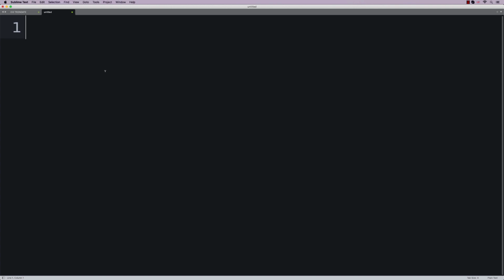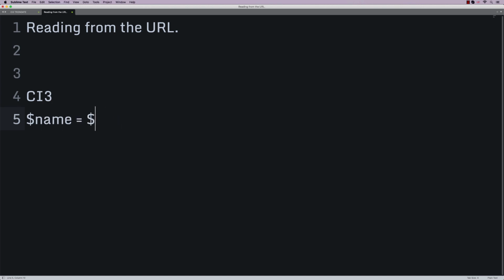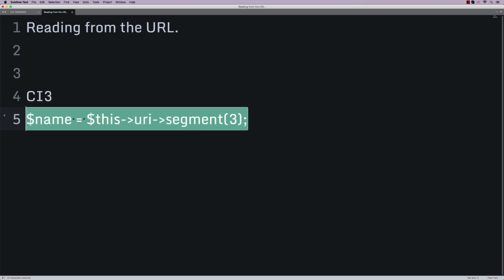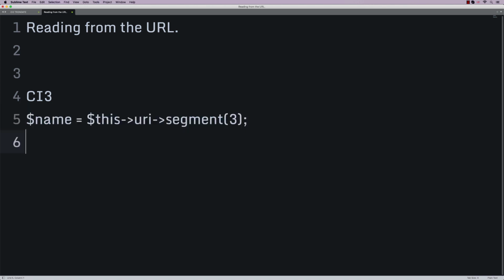So let's say, for example, reading from the URL, okay? So if you're going to be using something like Codeigniter 3 and you're going to read from the URL, you might say name is this URI segment 3, okay? So that's me reading a value from the URL using Codeigniter. With Trongate, I would do the same thing with name equals segment 3. As you can see, they're very similar, but Trongate is a little bit more compact.